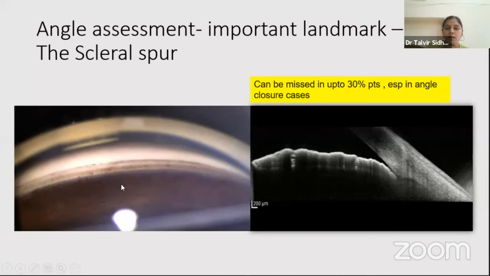While on gonioscopy, the scleral spur is usually visible unless it is an angle closure or there is iridotrabecular contact present in the angle.